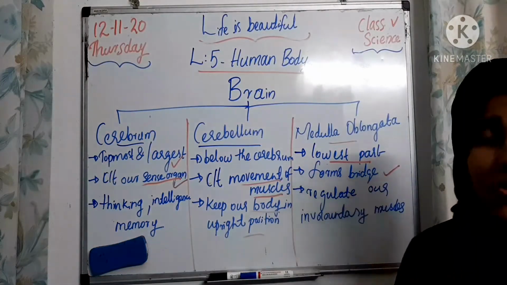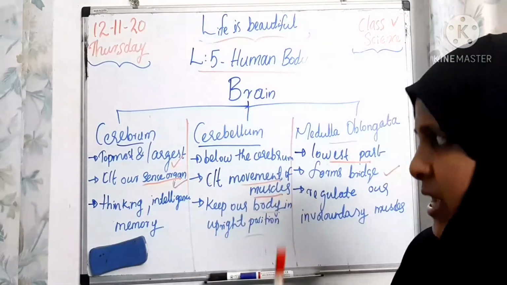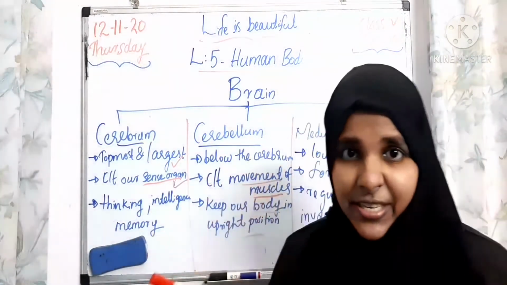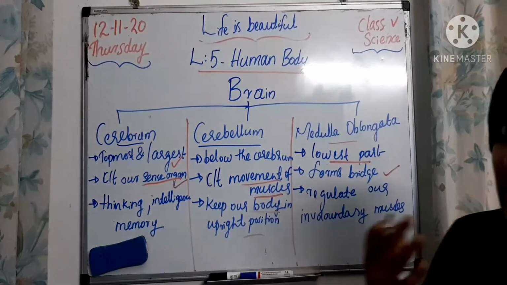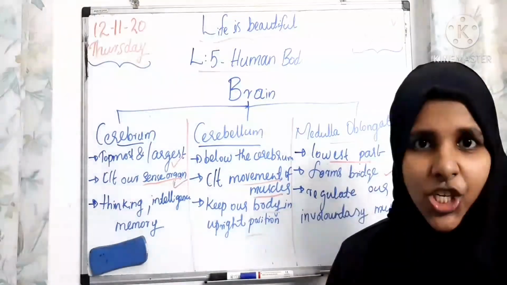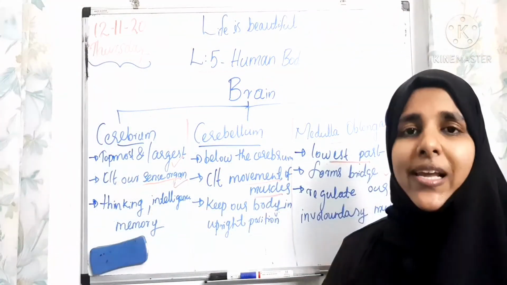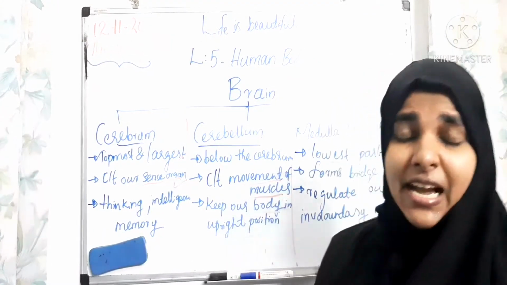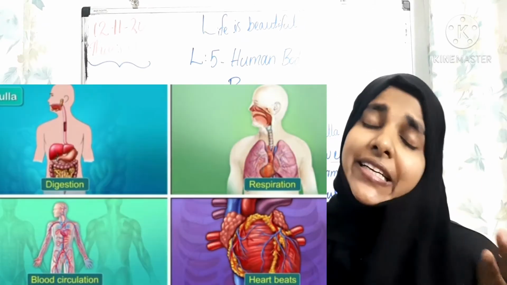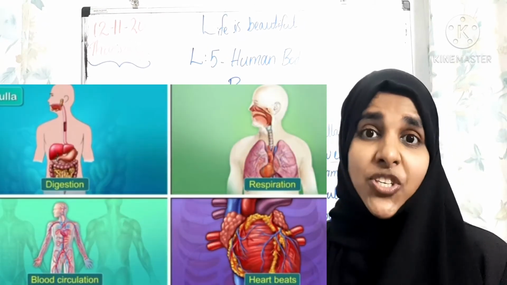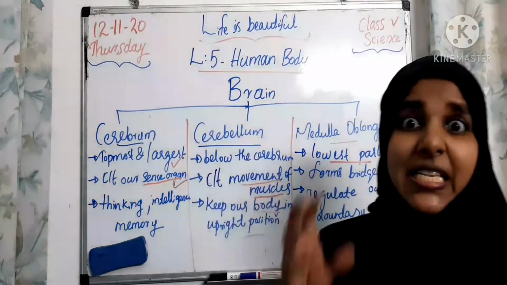Then what is the function of the medulla oblongata, children? Here we learned about the cerebrum's function. Check out the difference. The cerebrum's function is thinking, intelligence, power, capacity, like that. The cerebellum controls the voluntary muscle movement. And the medulla oblongata regulates our involuntary muscles. What are involuntary muscles? Involuntary muscles are the muscles present in our heart, lungs and blood vessels. But muscles which are present in our legs and hands we call voluntary muscles. These are controlled by our cerebellum.